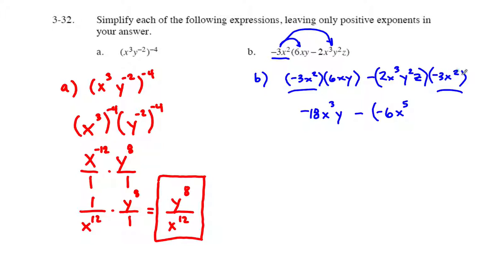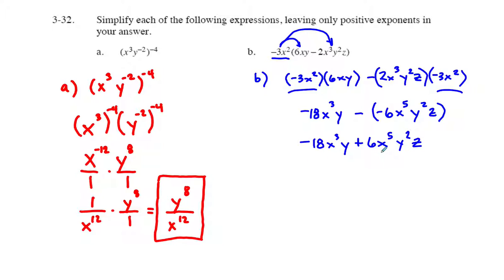We've got y squared times nothing and z times nothing, or times 1 I should say. So we've got y squared, z at the end. But when you're subtracting a negative, it's the same as adding a positive. So we now have negative 18 x to the third y plus 6 x to the fifth y squared z.